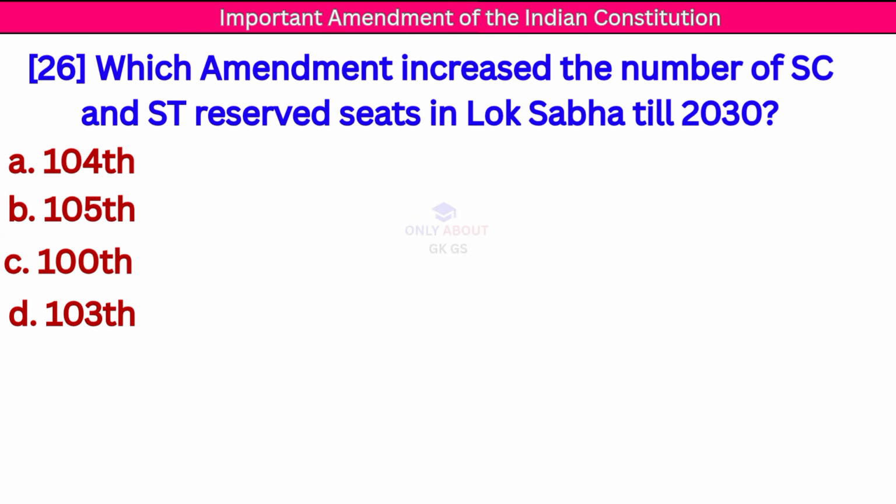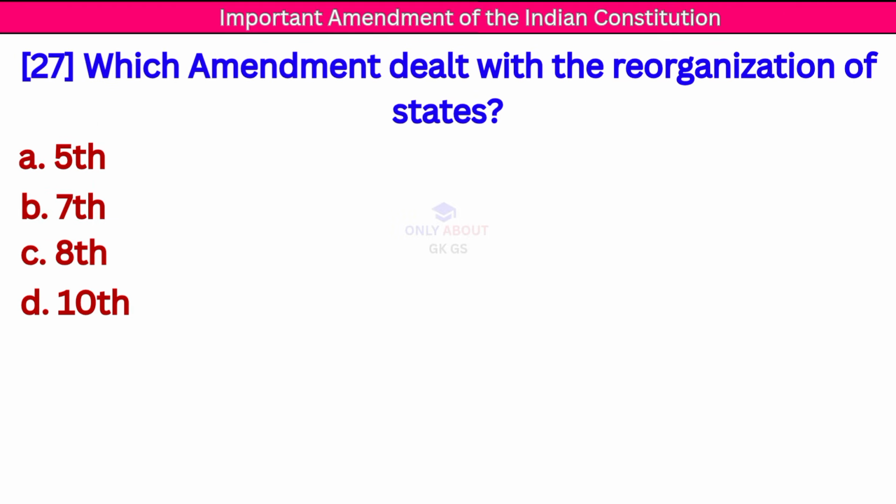Next question. Which amendment increased the number of SC and ST reserved seats in Lok Sabha till 2030? Correct answer, 104 Constitutional Amendment. Next question. Which amendment deals with the reorganisation of states? Correct answer, 7th Constitutional Amendment.